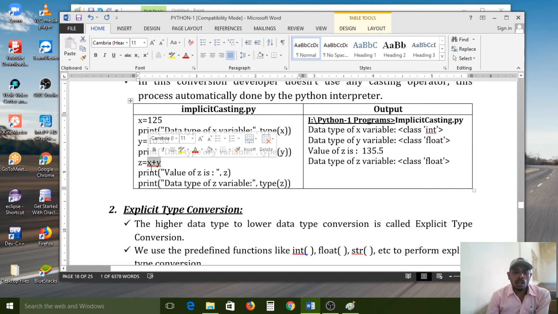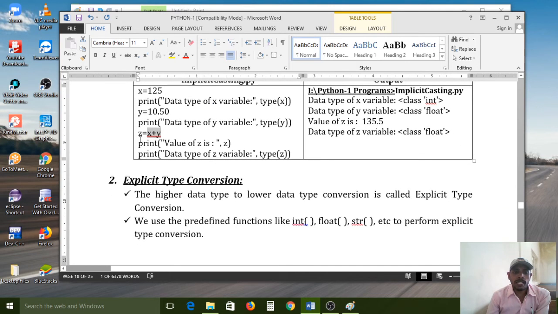Now what is the data type of the z variable? Internally, which data type will the interpreter assign to z? Z value it will print. But if you want to know the data type of a variable, we have to use the type function. The type function will return the variable's data type.